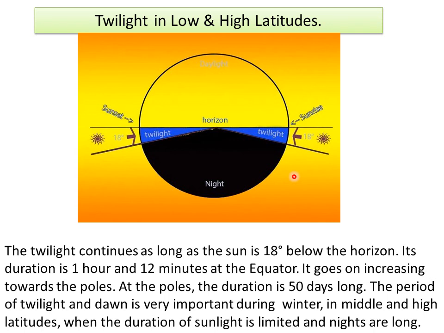The duration of twilight or dawn is 1 hour and 12 minutes at the equator. It goes on increasing towards the poles. At the poles, the duration is 50 days long. The period of twilight and dawn is very important during winter in middle and high latitudes when the duration of sunlight is limited and nights are long.